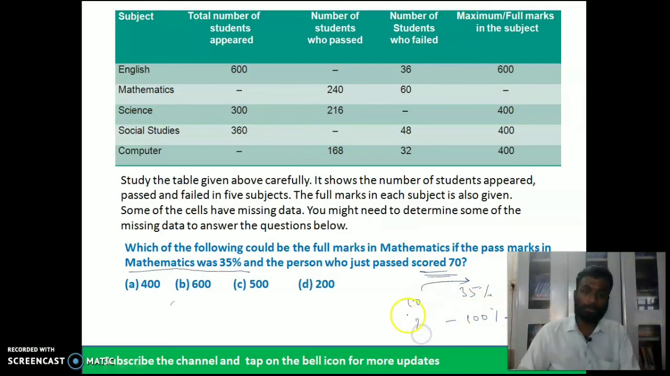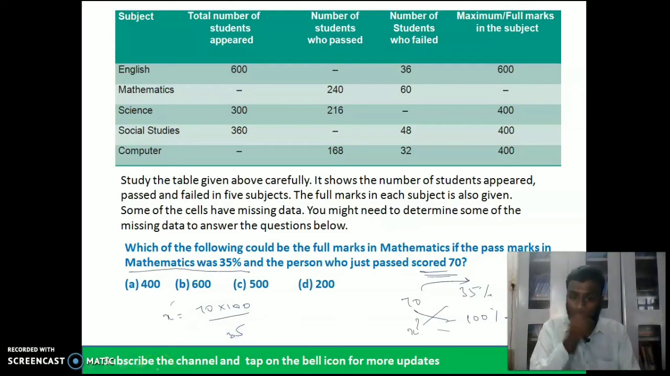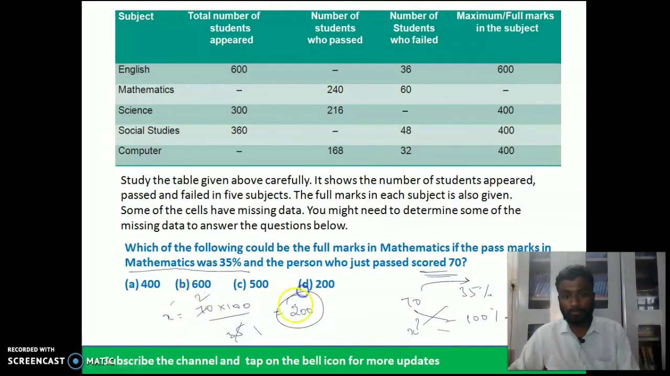You can see here, cross multiplication. Let us take x as the total. So x is equal to 70 into 100 by 35. Is it clear? Now try to understand. 35 ones are 35, 35 twos are 70, so x is equal to 200. So 200 is the total marks, the maximum marks.